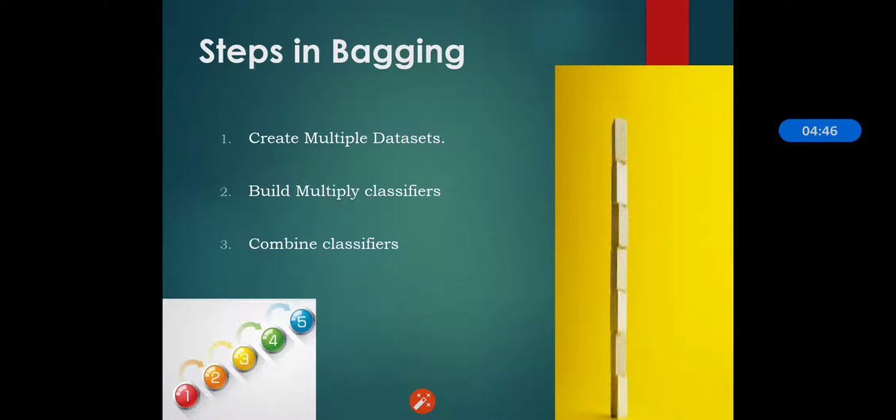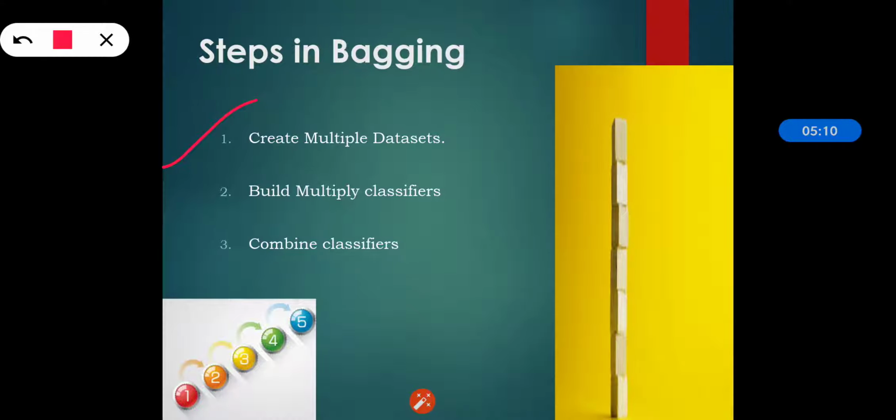The steps used in bagging are basically three: create multiple data sets, build multiple classifiers, and combine the classifiers. When creating the multiple data sets, we sample with replacement from the original data and form new data sets.